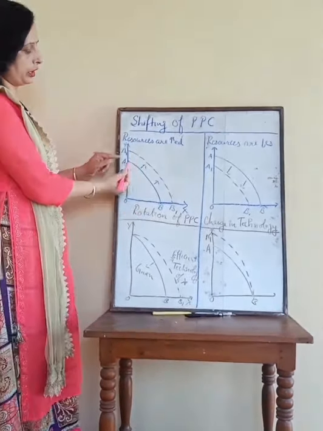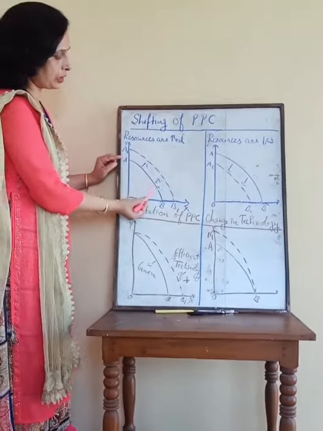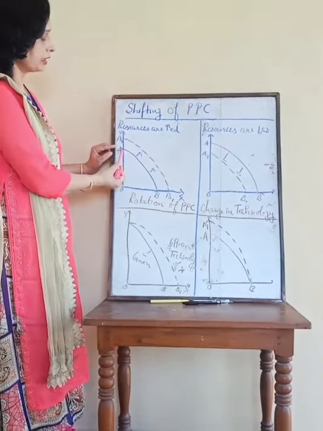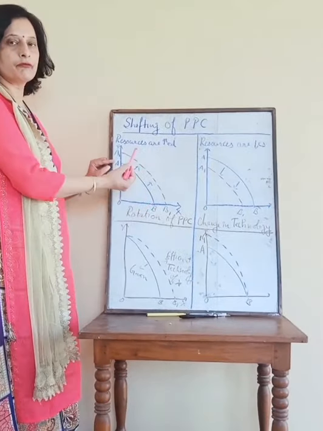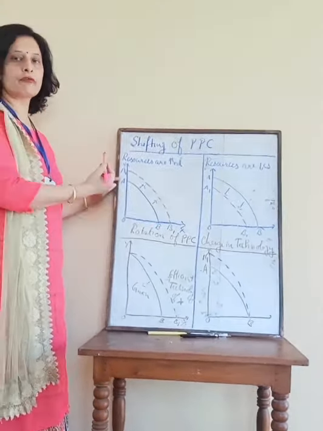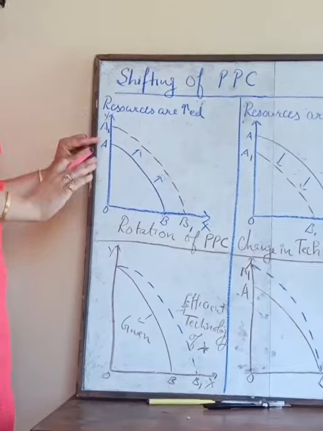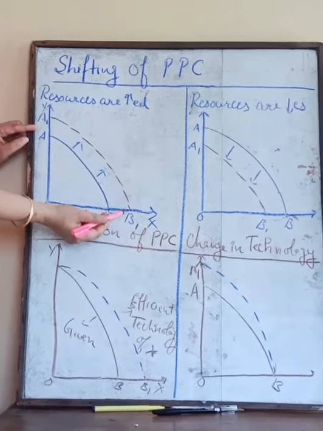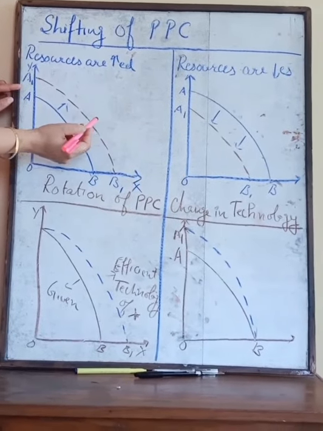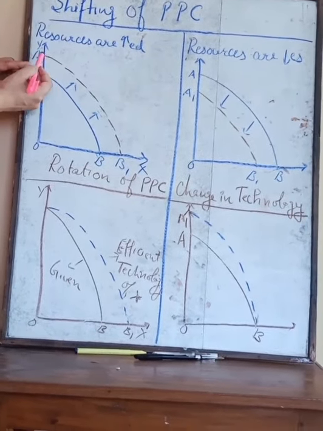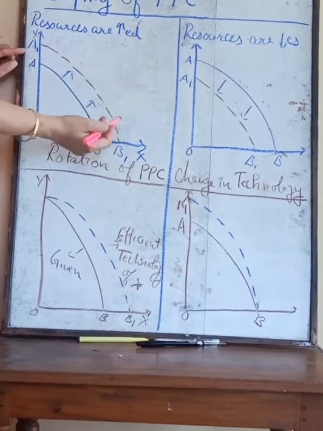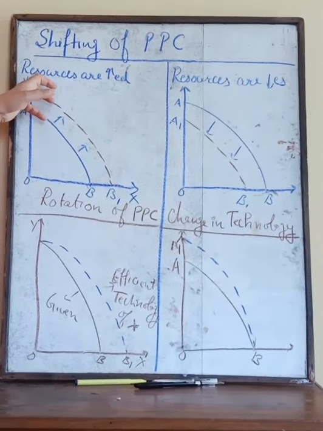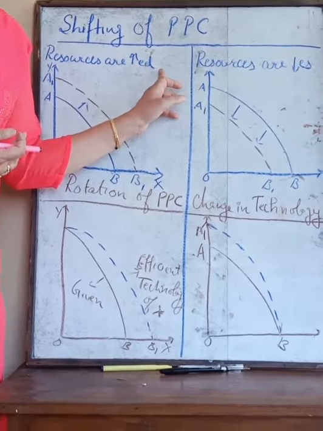And this will show in this diagram. Here AB shows the PPC drawn with 1 hectare of land only. When the land becomes more, the production will also become more and it will shift rightwards. And this A1, B1 is the new PPC curve which shows the resources are increased.